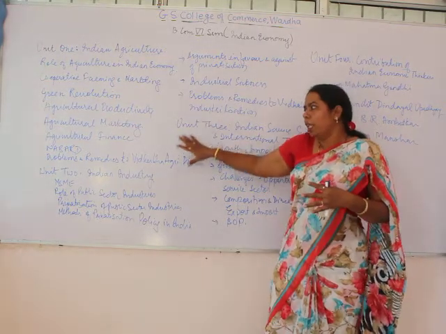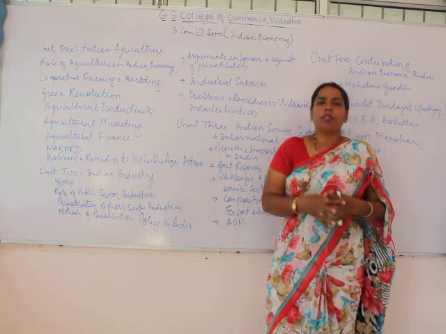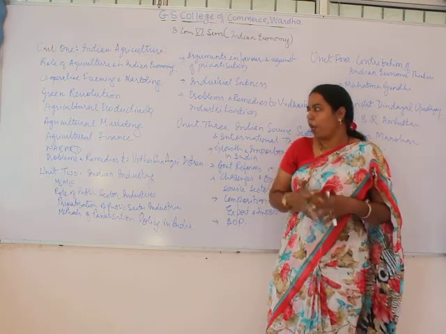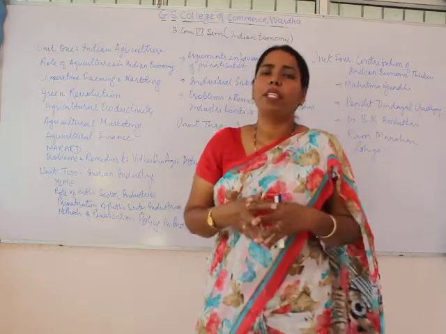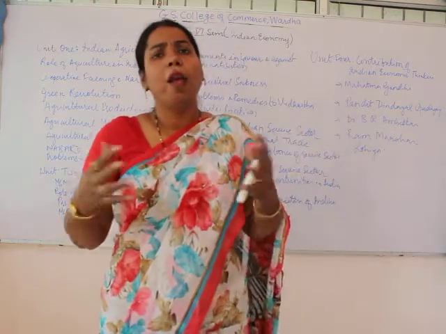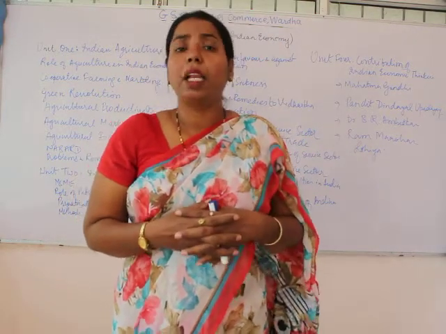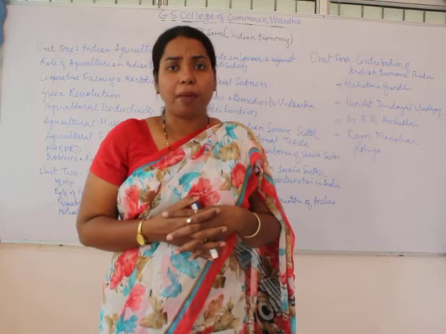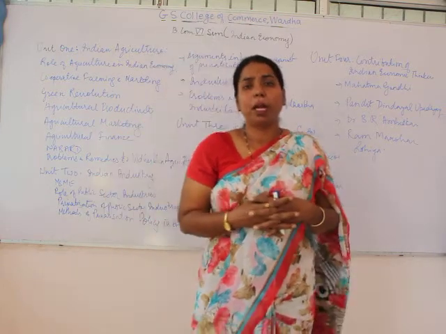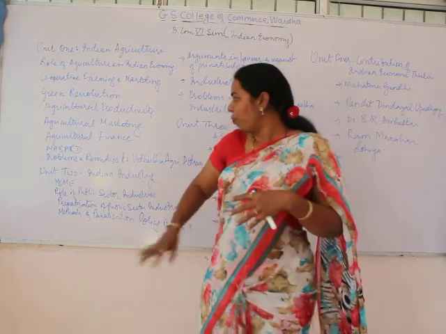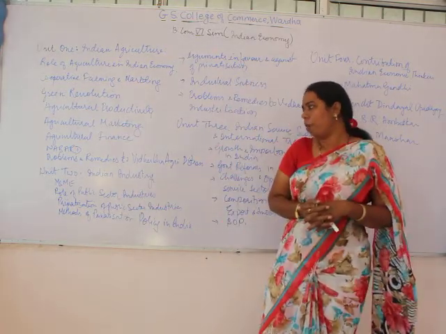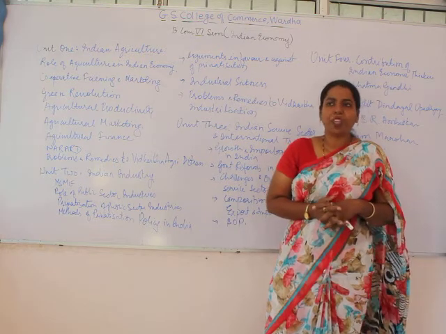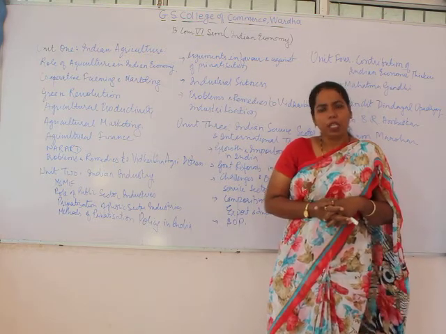Then unit 2 is comprised of Indian industry, whereby we are going to see the MSMEs, micro, small and medium enterprises, their merits and demerits. Similarly, the problems suffered by the MSMEs. Then the next one is the role of public sector industries, PSUs, their role.